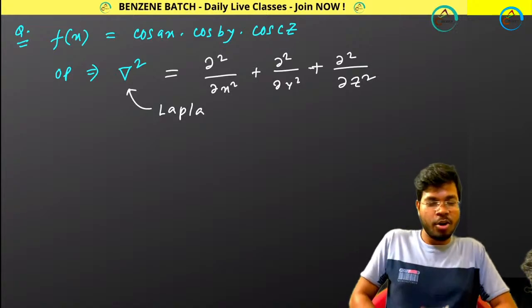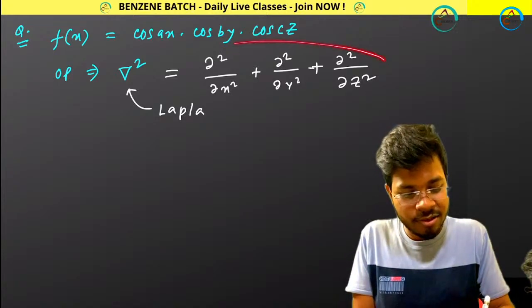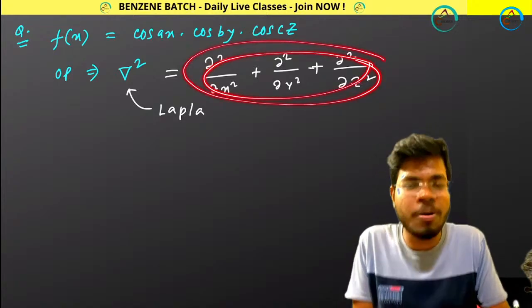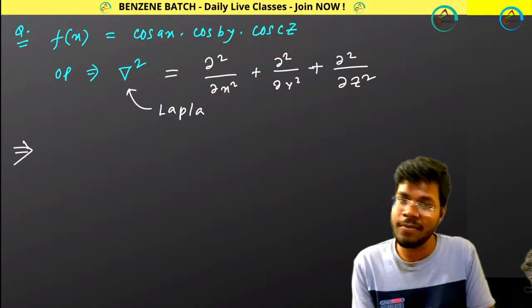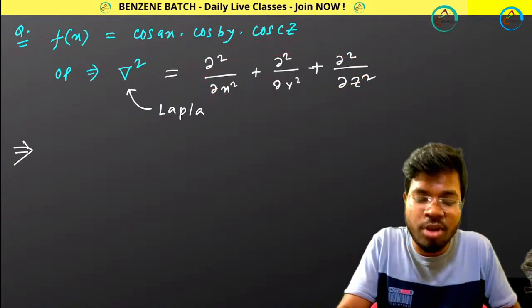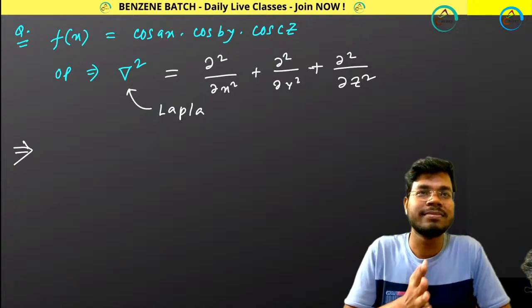Can you tell me whether, with respect to this operator, this function is an eigenfunction or not? If it is, tell me the eigenvalue. If it is not, tell me it is not an eigenfunction. Answer.